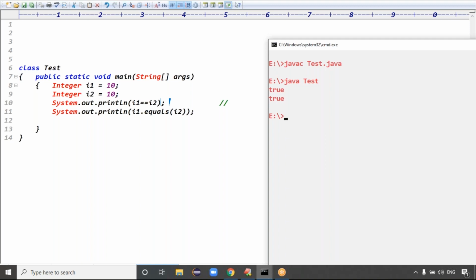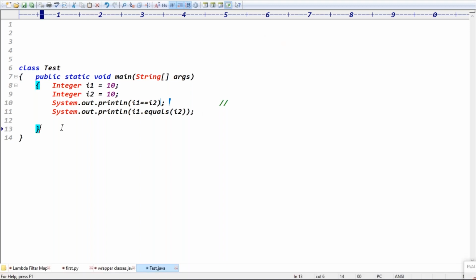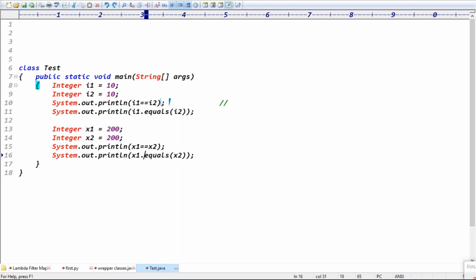Autoboxing internally uses which approach? The valueOf method approach, right? That's why both point to the same memory, guys. Exactly. What about the second case here? Here also it is autoboxing, using the valueOf method. But is this within the range or outside of that range? Outside the range. Out of that range, what does it return? False.